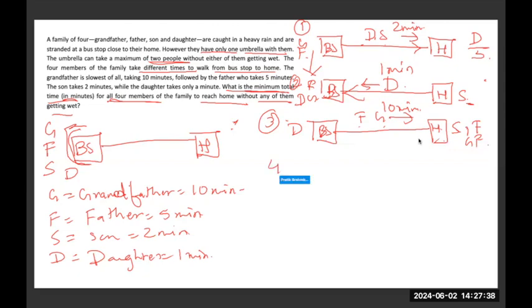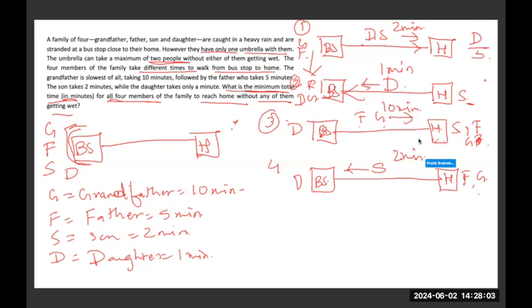In the fourth step, the daughter will still be at the bus stop. She does not have the umbrella. The son, the father and the grandfather will stay here at home. And the son, who is the fastest of them all, will go to the bus stop to get the daughter. So he will take about 2 minutes on the way back. So in this phase, the son and the daughter are both at the bus stop and the father and the grandfather are at home.